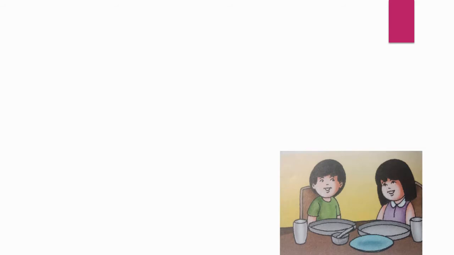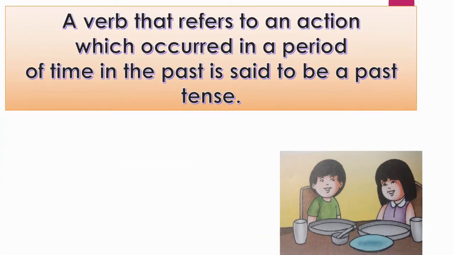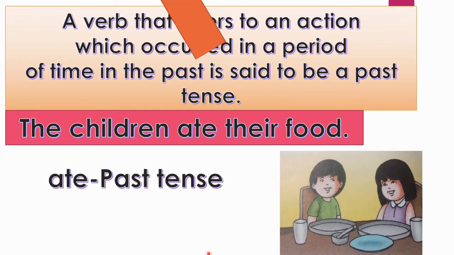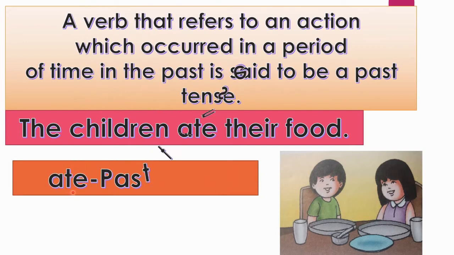Let's see past tense. A verb that refers to an action which occurred in a period of time in the past is said to be a past tense. It means the past tense of a verb tells us that the action took place in the past. The children ate their food. In this sentence, which tense? Yes, you're right. Past tense. The verb ate is in past tense form because the past tense of a verb tells us that the action took place in the past.